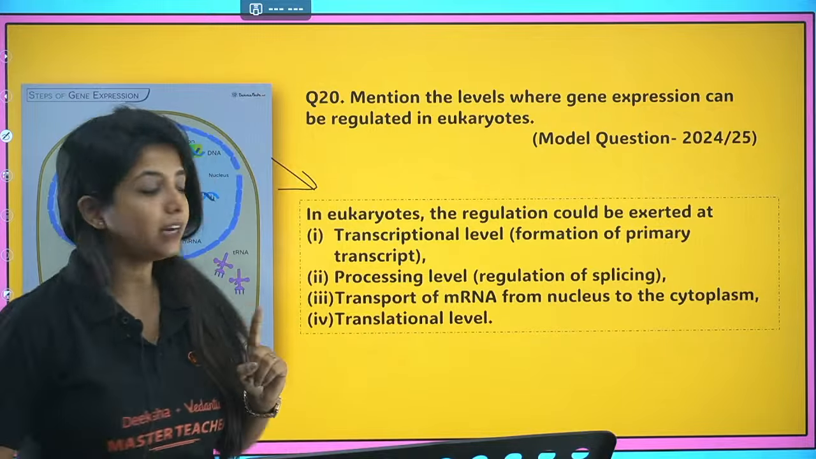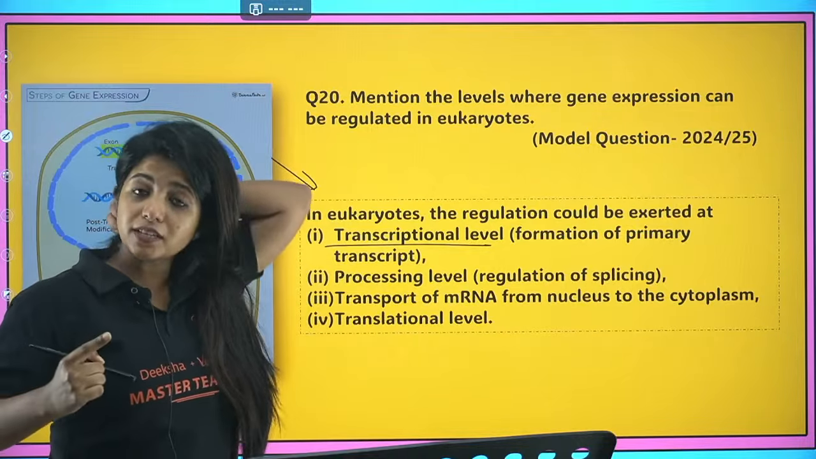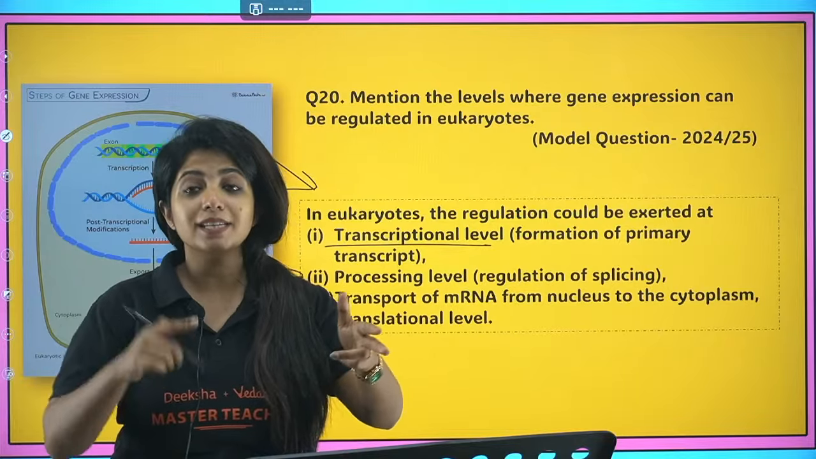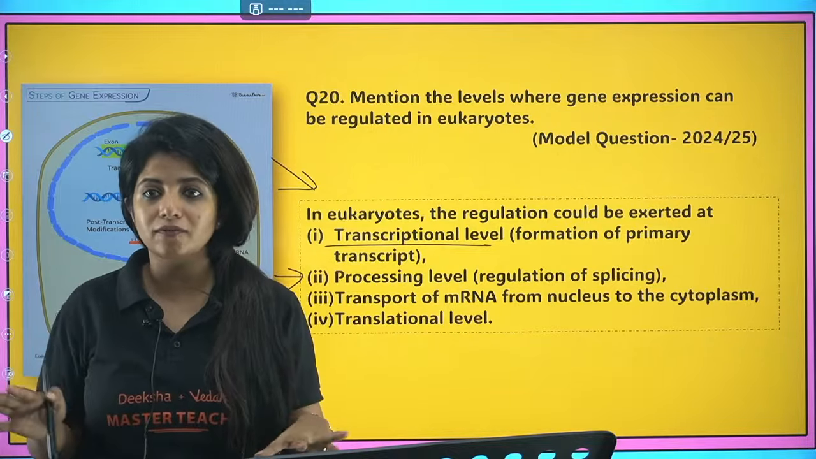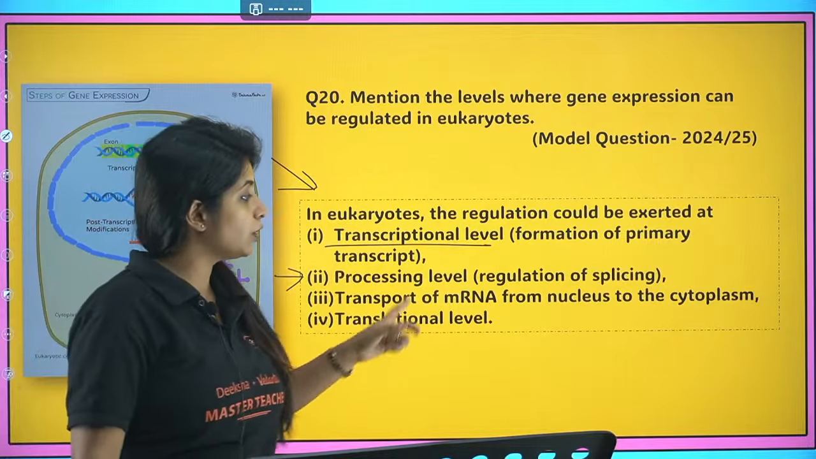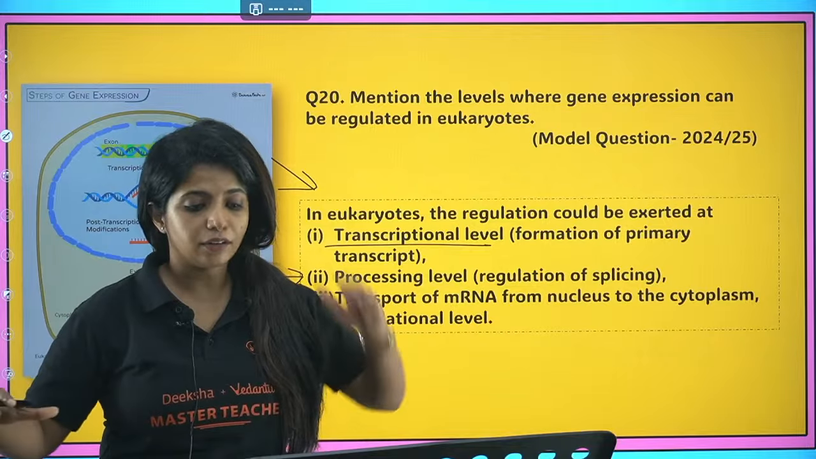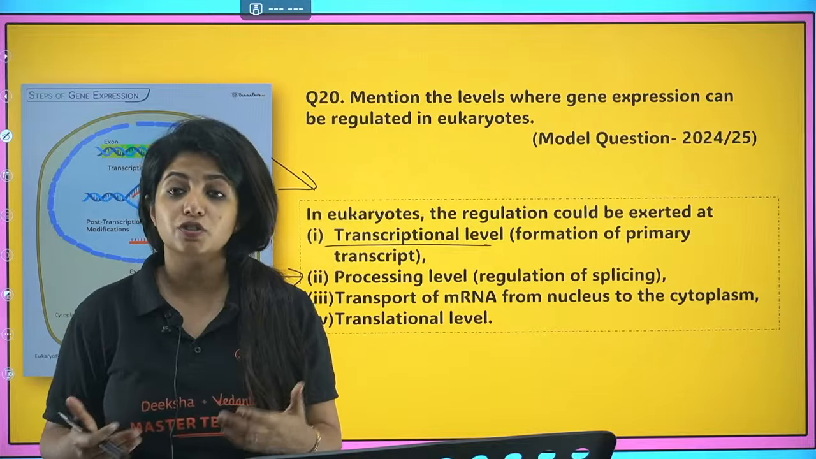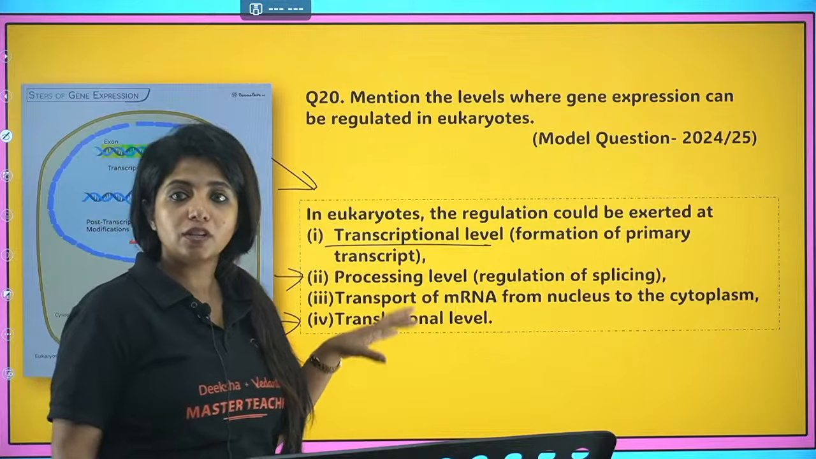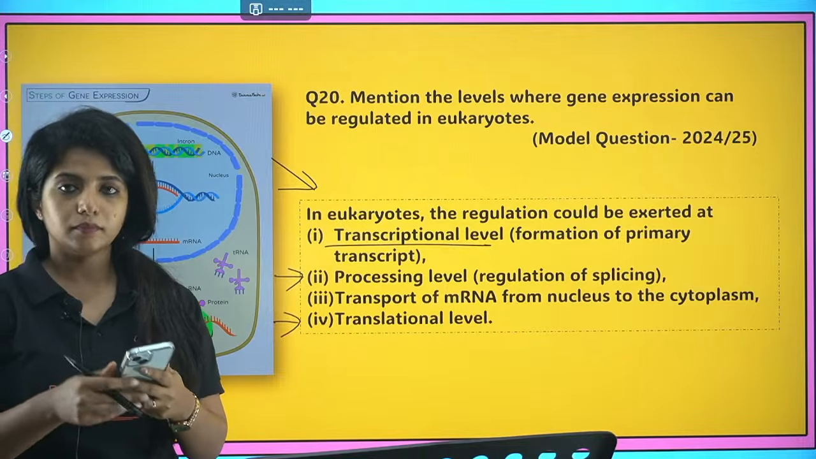First, how can we regulate? The process of transcription, we can stop it. So formation of the primary transcript, we can stop that. Second, the processing level, that means we can stop splicing, capping, tailing, all of this. After that, when mRNA is formed, we can stop it from going outside. So transport of mRNA can be regulated. And after that, when mRNA is outside, the next thing is translation, so translation can also be stopped. So there are 4 levels in which gene expression can be regulated in eukaryotes. Cool?